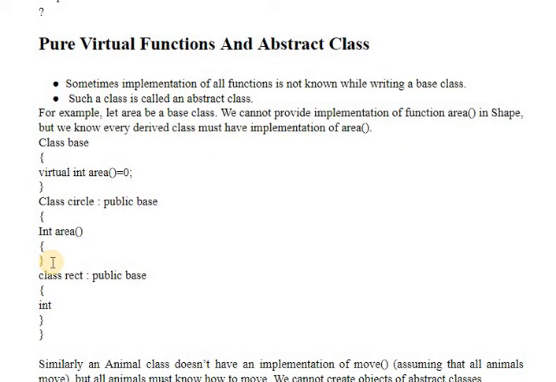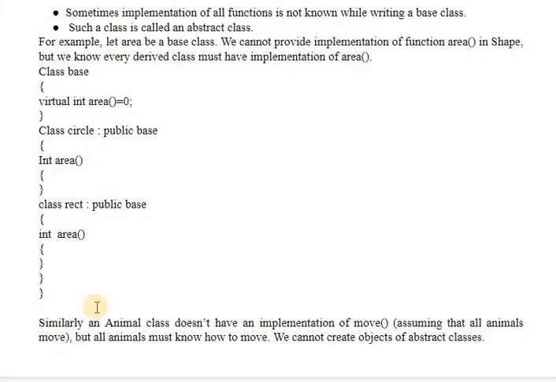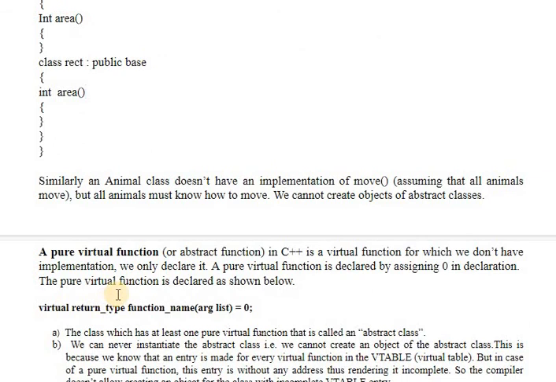In the int area function, it will perform its own logic to calculate the area of a rectangle. The base class has only provided the name of the function, and you have to write the definition according to your functionality: circle will calculate the area of a circle, rectangle will calculate the area of a rectangle. So abstract classes and pure virtual functions work like this.